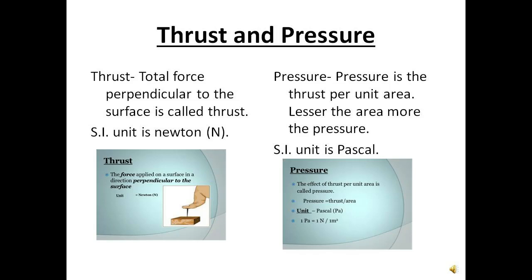Pressure. Pressure is the thrust per unit area. Lesser the area, more is the pressure. Its SI unit is Pascal, which is also 1 Newton upon 1 meter square. Pressure can also be defined as thrust upon area.